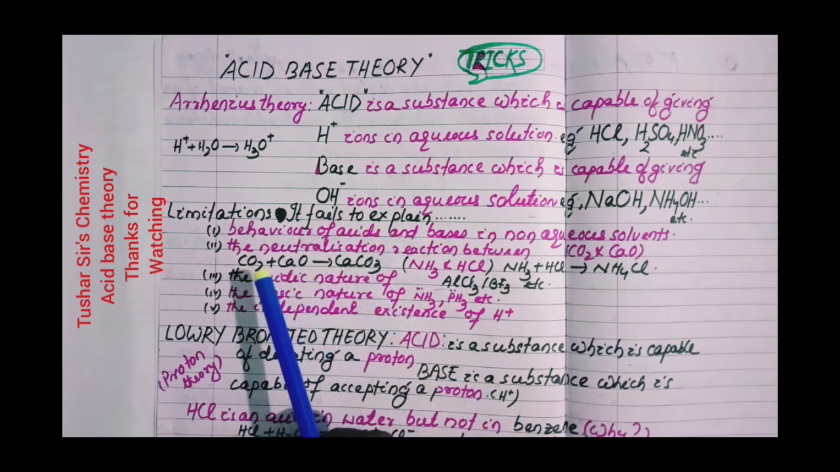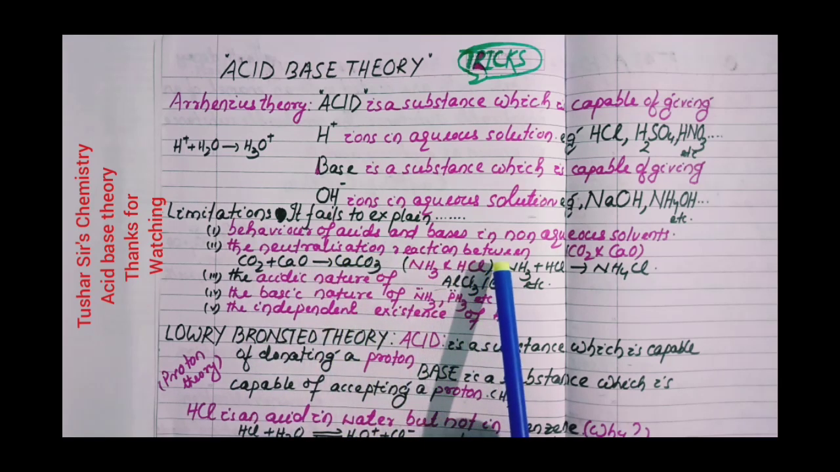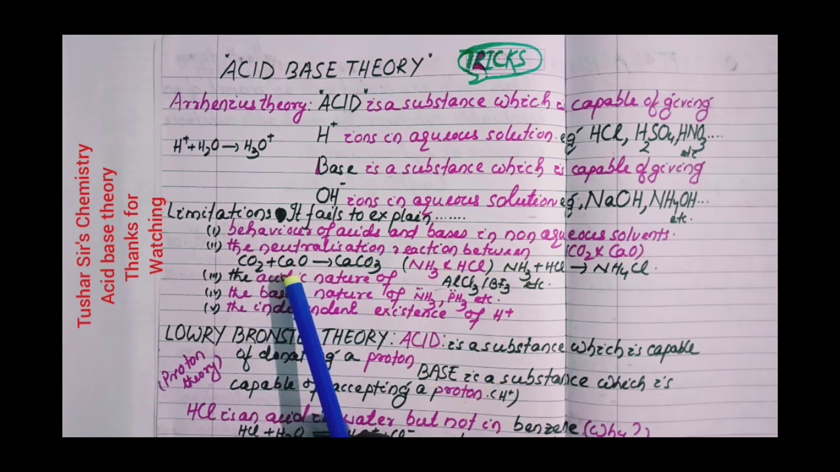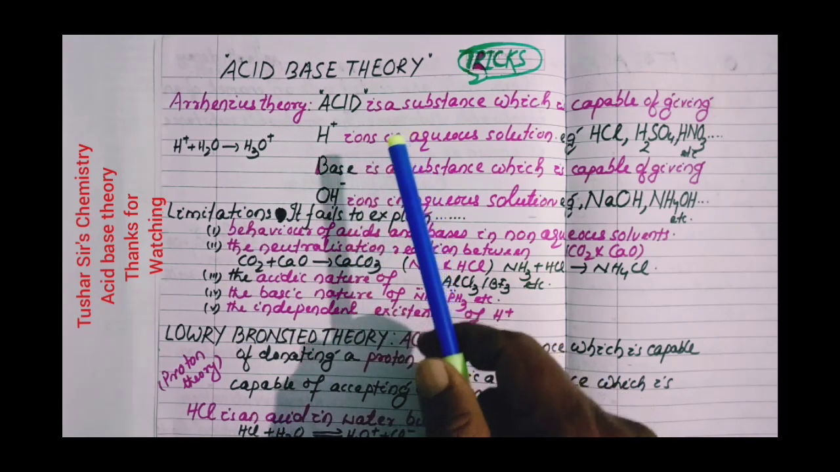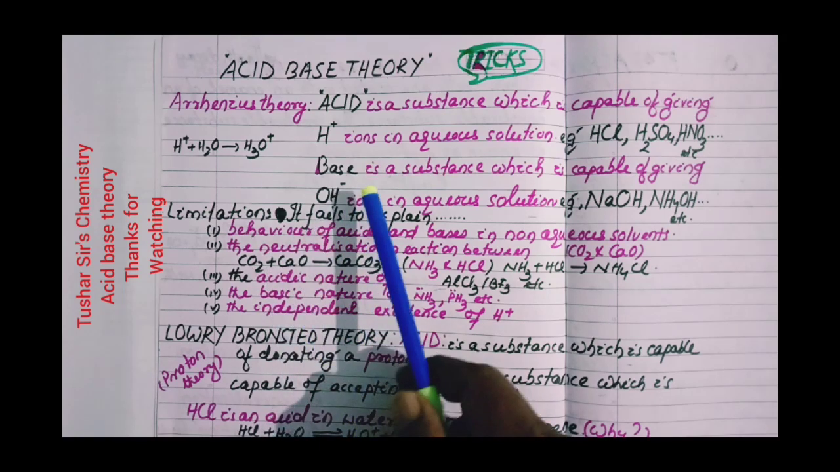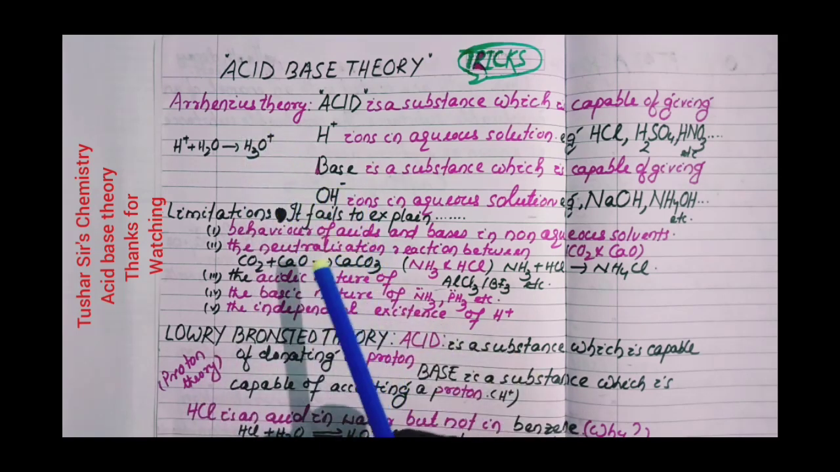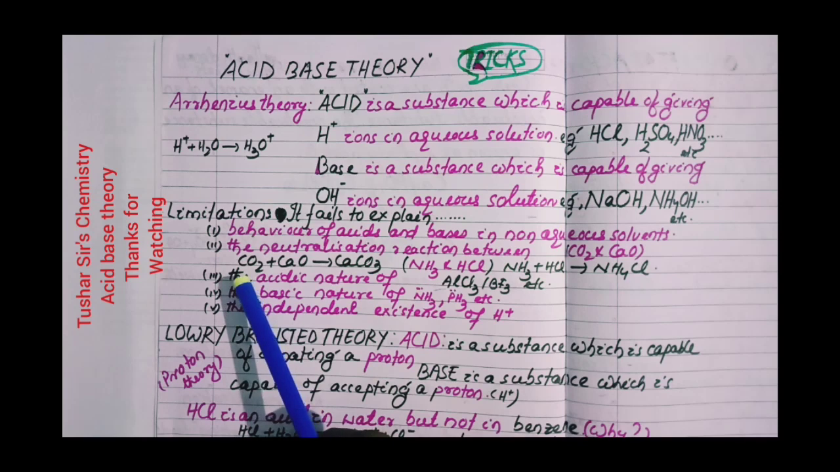It fails to explain the neutralization reaction between carbon dioxide and calcium oxide. Carbon dioxide is not an acid according to Arrhenius theory. CaO is not a base according to Arrhenius theory. However, carbon dioxide is an acid according to Lux-Flood concept. CaO is a base according to Lux-Flood concept.